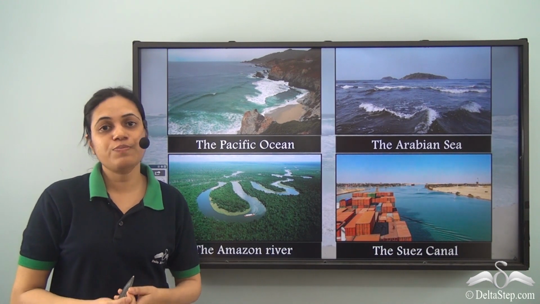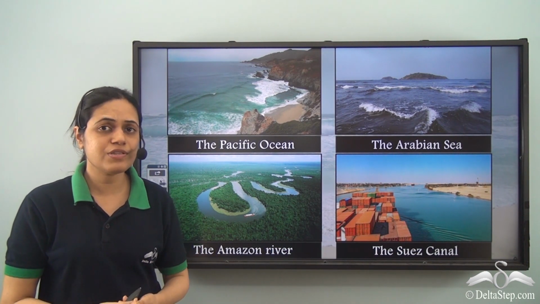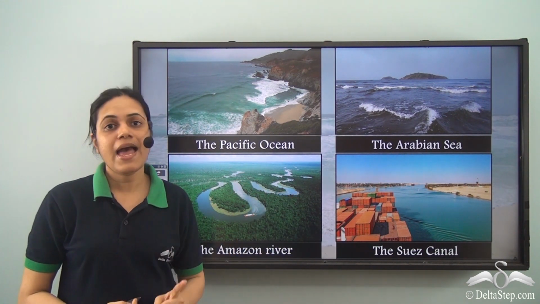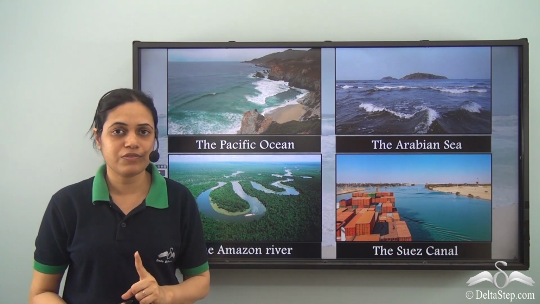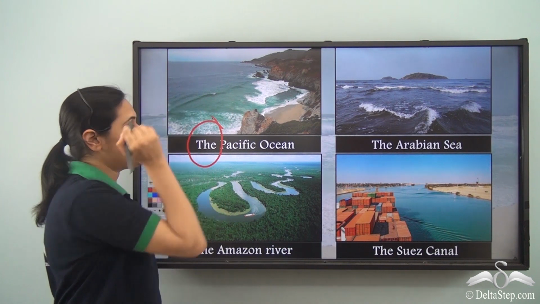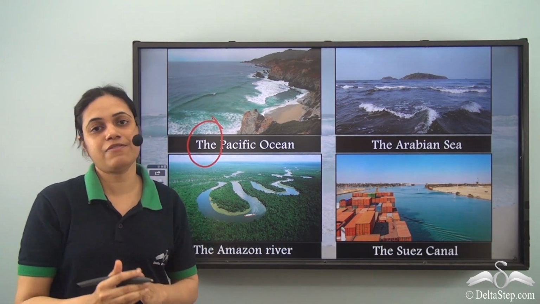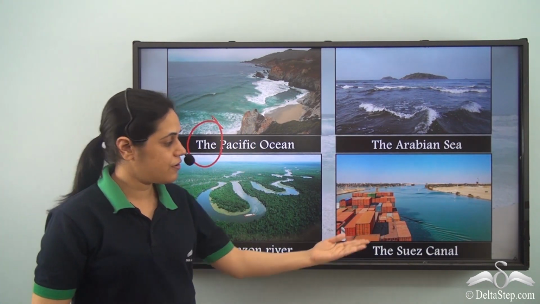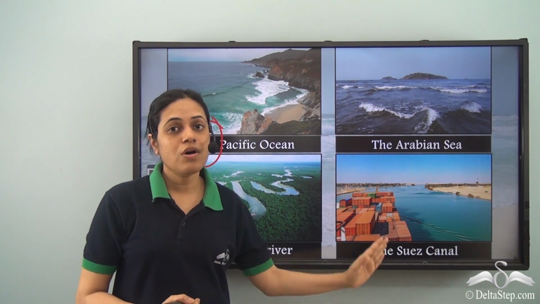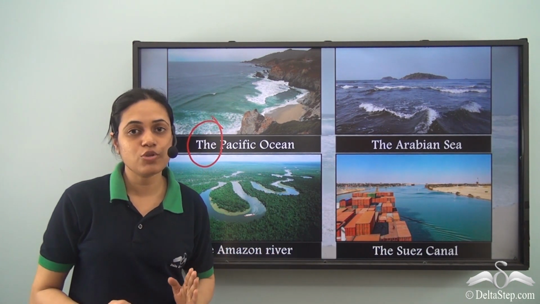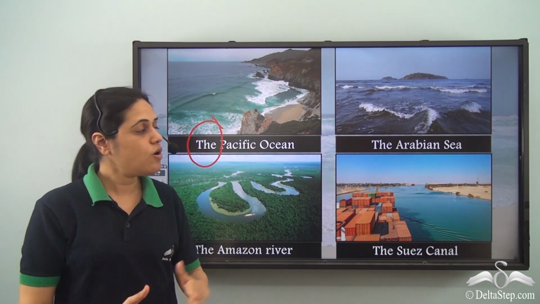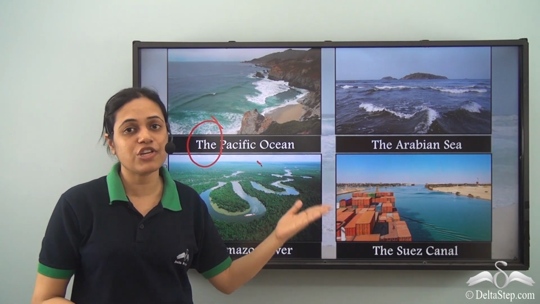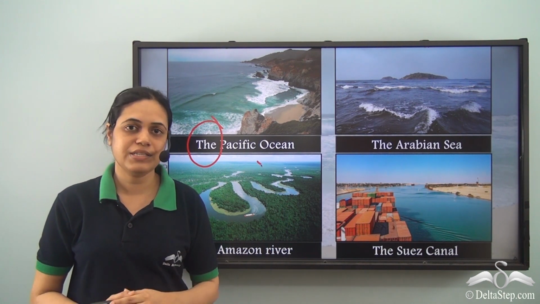The is also used before the names of important rivers, oceans, and water bodies, like the Pacific Ocean. There is one and only one Pacific Ocean in the world. So we are referring to a particular ocean here: the Pacific Ocean, the Arabian Sea, the Amazon River, the Suez Canal. So the in each case is referring to a particular water body. So we use the before the names of rivers, oceans, and seas which are only one of their kind.